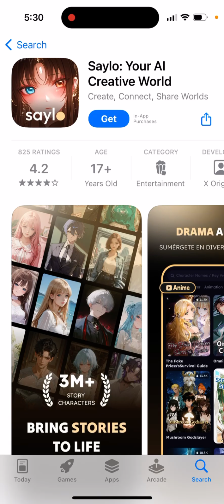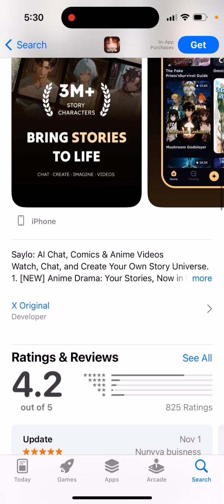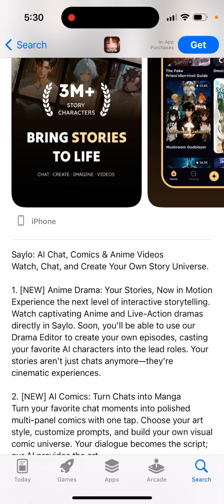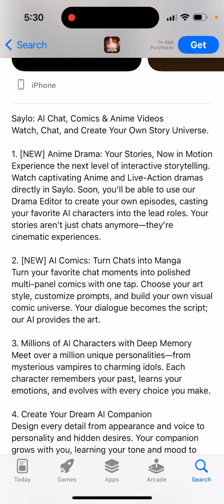Here's the app called SAYLO, your AI creative world. Create, connect, share worlds. Bring stories to life. SAYLO AI chat, comics and anime videos. Watch, chat, and create your own story universe. Anime drama, your stories now in motion. Experience the next level of interactive storytelling.